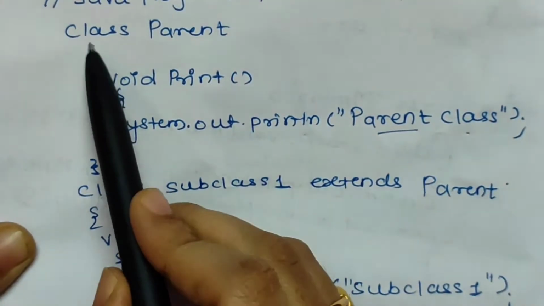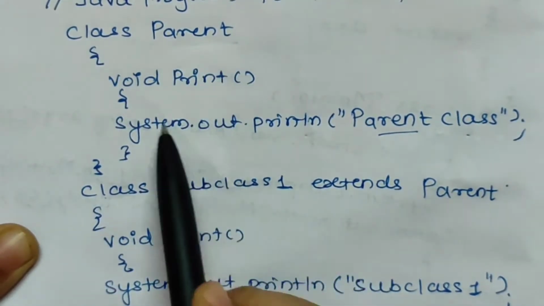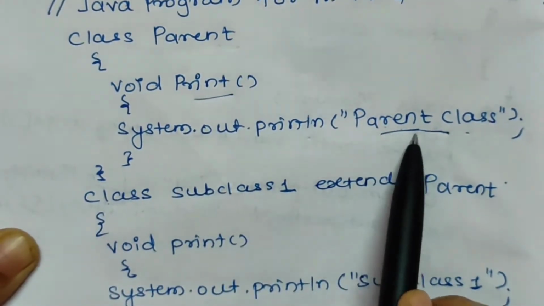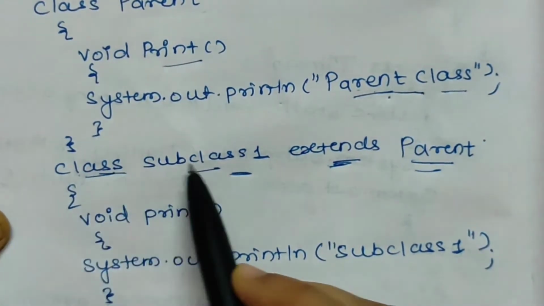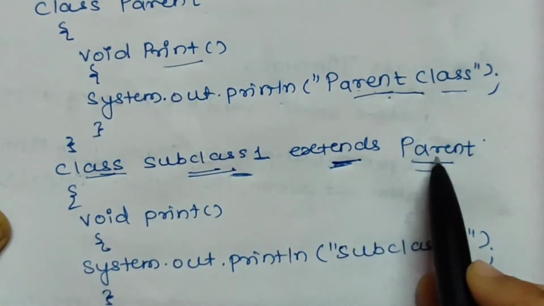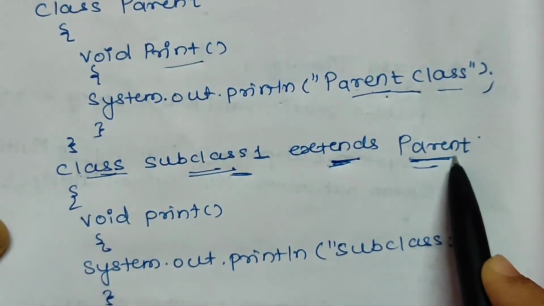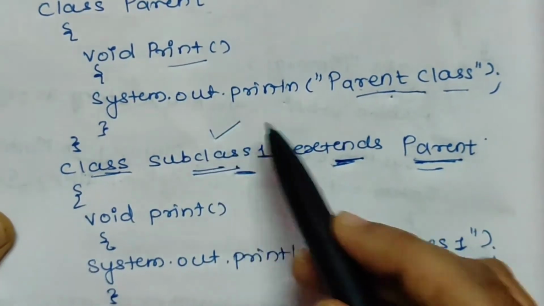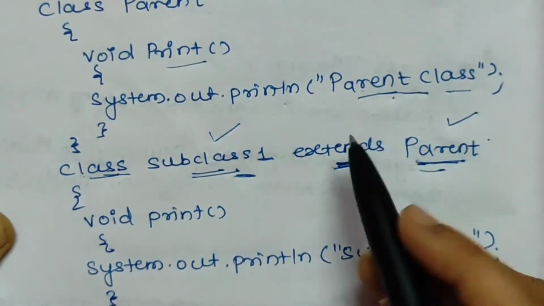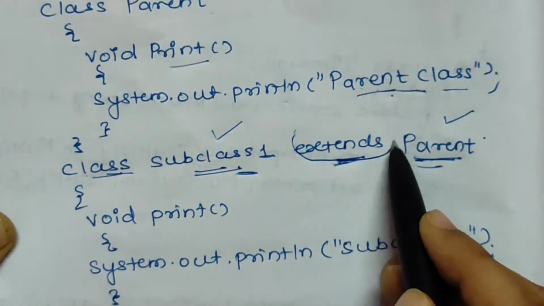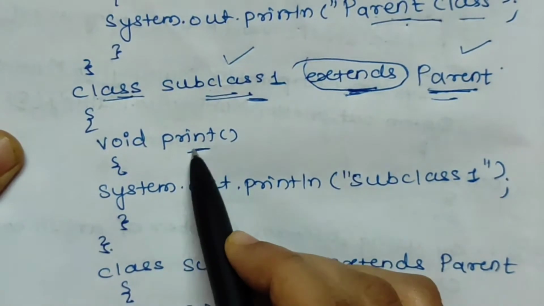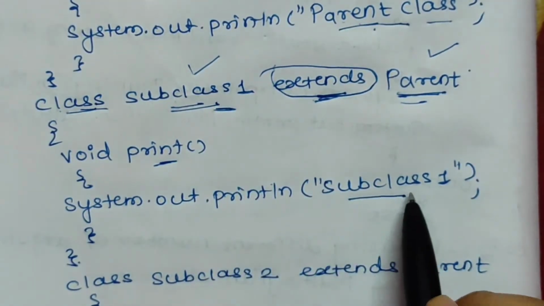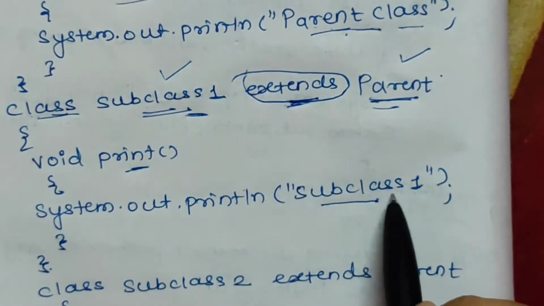So this is a class named parent. This print method is displaying parent class. Now you can see here class subclass 1 extends parent, that is, subclass 1 is inherited from the parent class, and the keyword extends is used for inheritance here. The name of the method is print, and this method is displaying the statement subclass 1.